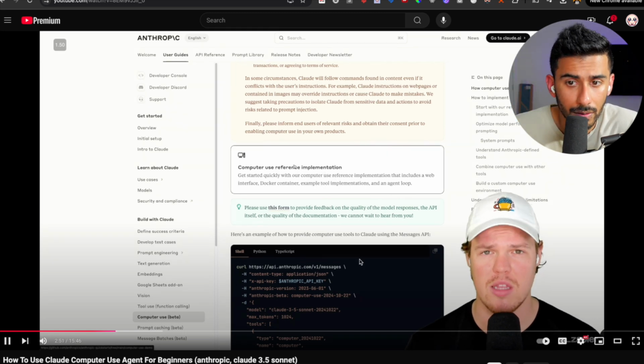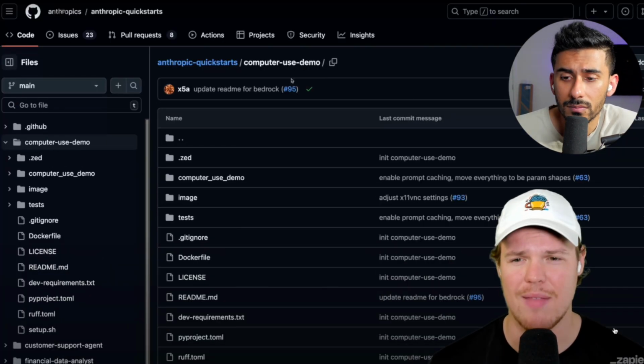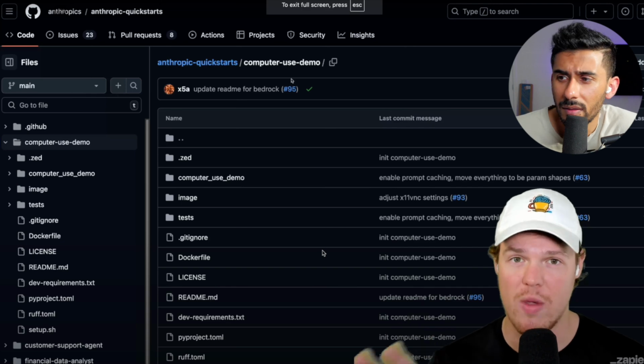Use reference implementation. Click this. Don't worry, you don't have to understand everything that's shown here, but all you need to know is that basically this is the code that's going to allow us to run this. Okay, so with this though, we're going to need to put this in a VM.